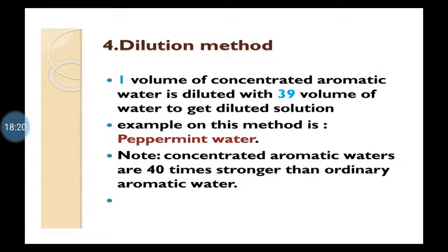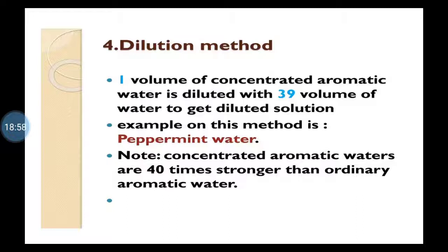So that was about the first preparation, the chloroform water. Now, in aromatic waters, you will find that there are simple waters and concentrated waters. Now, what is the difference? That also we will see, and you will get an idea. This chloroform water was the simple water. Now the other example we will see is of the concentrated waters.